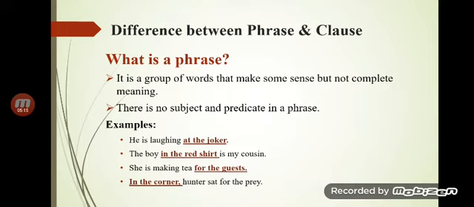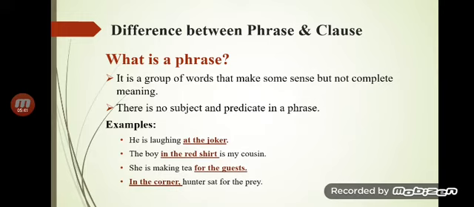But when it comes to the matter of the joker, he's laughing at the joker, sorry. So what does it suggest? It is just giving us some ambiguous thought. These are fragments, some chunk of words or a fragment of a sentence, but it is not giving a complete sense.